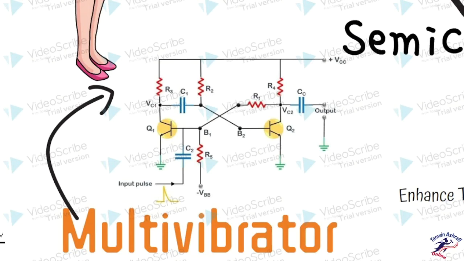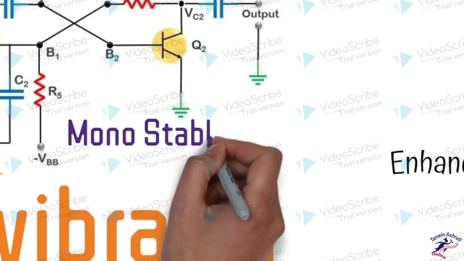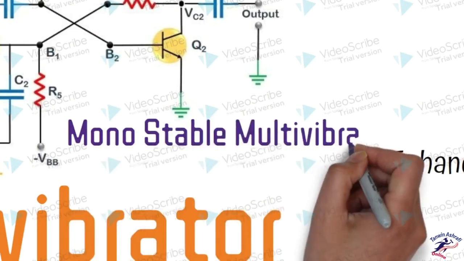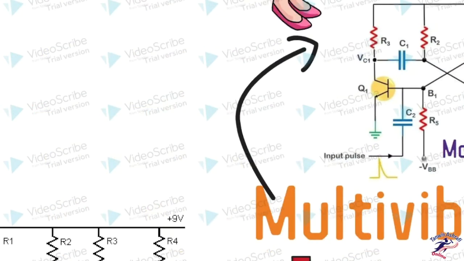We have made sure that it has only one stable state. As we discussed, in an astable multivibrator both states are not stable, whereas in a monostable multivibrator at least one state is stable. Therefore it is known as a monostable multivibrator.